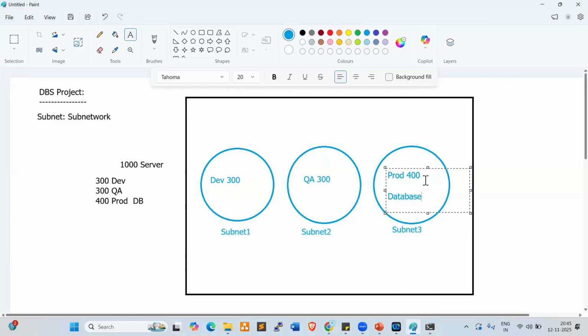Database servers, we should not allow inbound traffic. So to restrict the inbound traffic, we need to create subnets. If you create all the servers in the same subnet, they can communicate with each other. For example, in the classroom, we are 17 people. We can talk to each other, right?